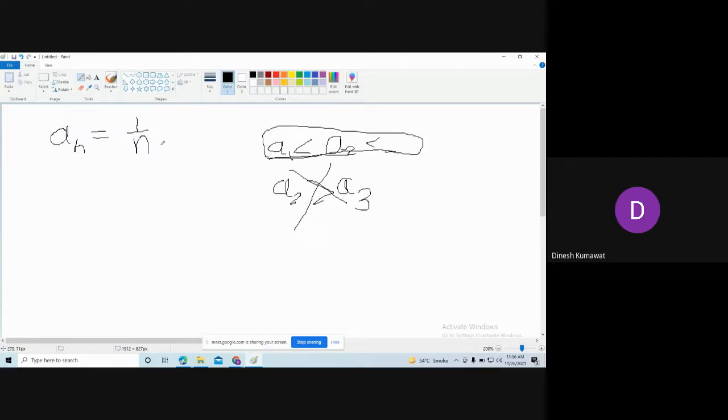But here this is monotonically decreasing, which means what? Here A1 is bigger than or equal to A2. A2 is bigger than or equal to A3.